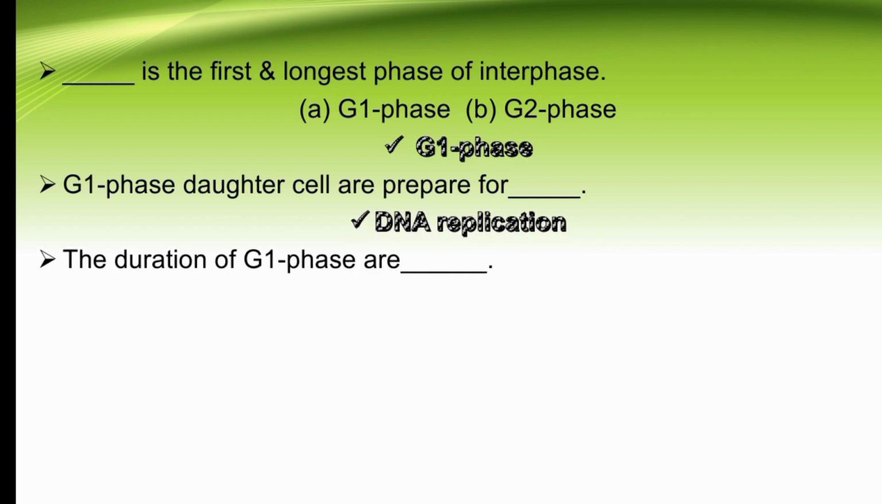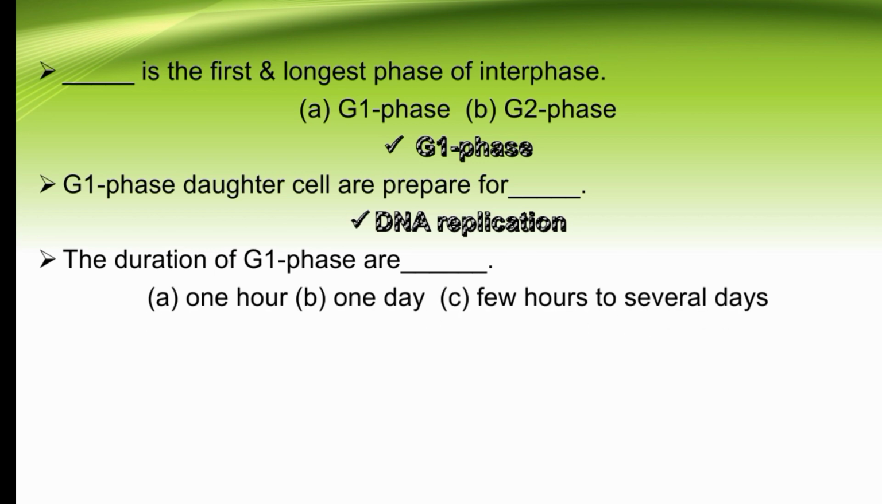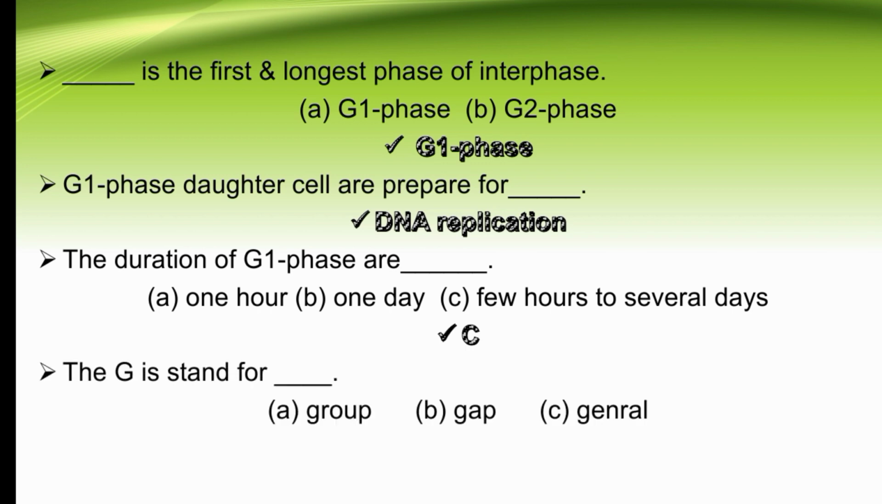The duration of G1 phase is dash. Our options are 1 hour, 1 day, or a few hours to several days. So it is the longest phase of interphase. So the duration of G1 phase is from a few hours to several days. The right option is C. G stands for dash: group, gap, or general. So G stands for gap. The right option is B.